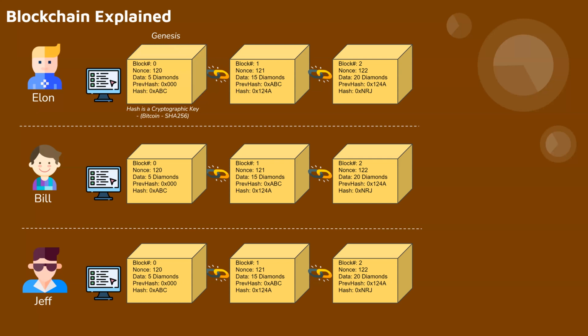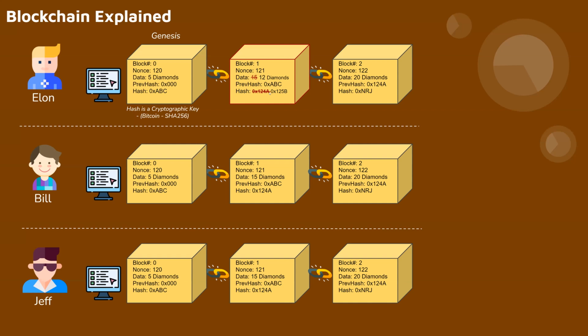Now, because Elan is a habitual liar, a cheat, he tries to manipulate this record. So let's see what happens. Instead of 15, he changes the entries to 12 diamonds. Now imagine when 12 changes, there is a change. The nonce, data, and previous hash produce a new hash key. So now the hash changes from 124A to 125B, for example.